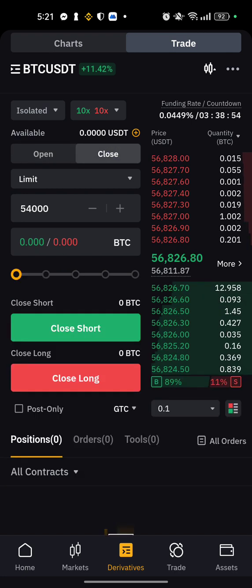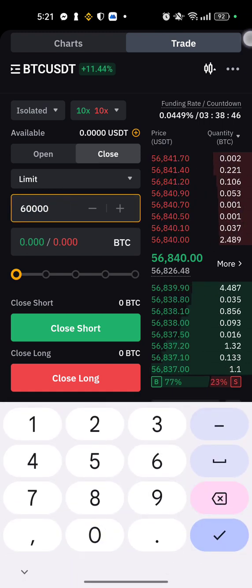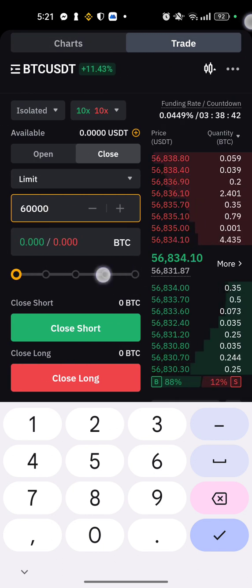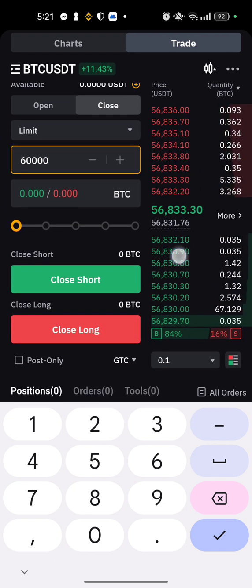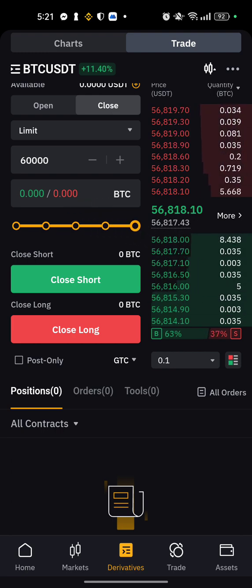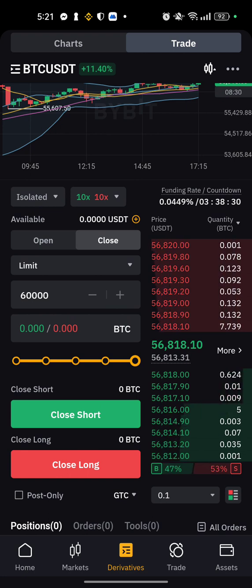And if we want to close this order, then we select limit. I think Bitcoin goes to $60,000, so I select $60,000 there. Then if I want to sell 100%, I select 100% and close long. I think you understand my point. Okay, next, what do I do?